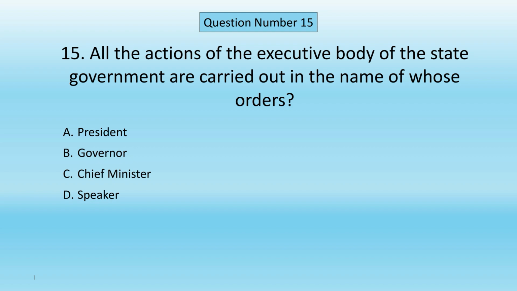Question number 15. All the actions of the executive of the state government are carried out in the name of whose orders? A. President. B. Governor. C. Chief Minister. D. Speaker. Correct answer is B. Governor.